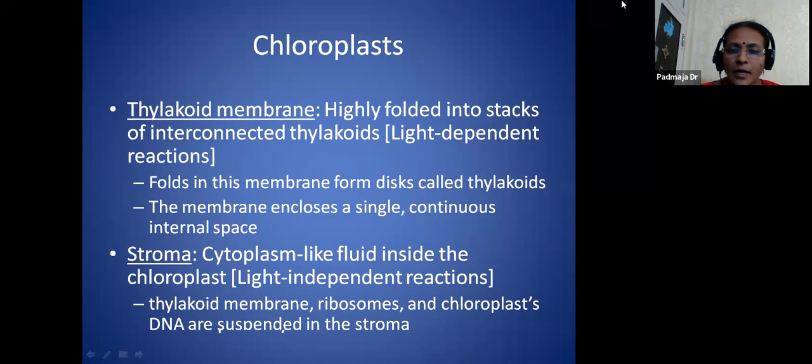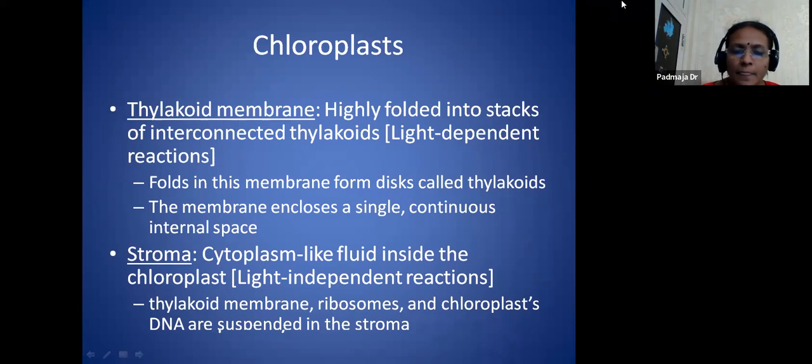They are highly folded into stacks. These thylakoid membranes are arranged like books arranged in a rack. These grana are arranged there, and they are interconnected. This grana contains a number of photosystems, that means a number of pigments are present there. Folds in this membrane form the discs called thylakoids. The membrane encloses a single continuous internal space. And the stroma is a fluid substance that is present in the chloroplast.